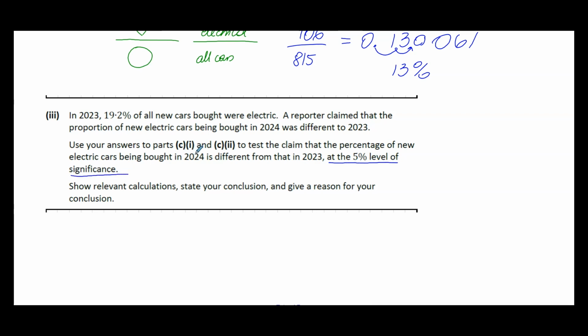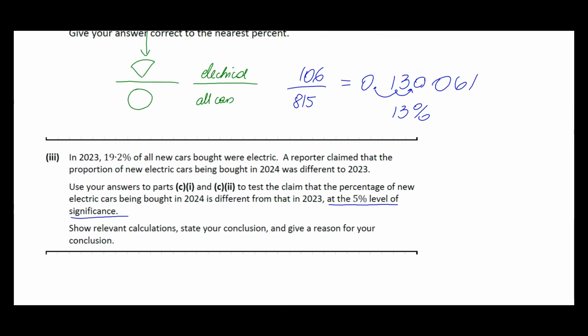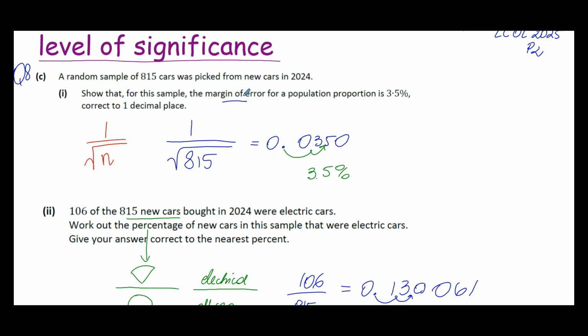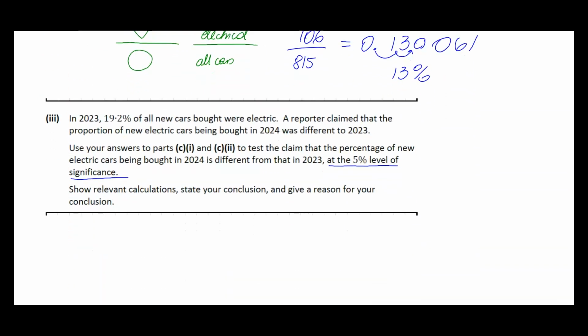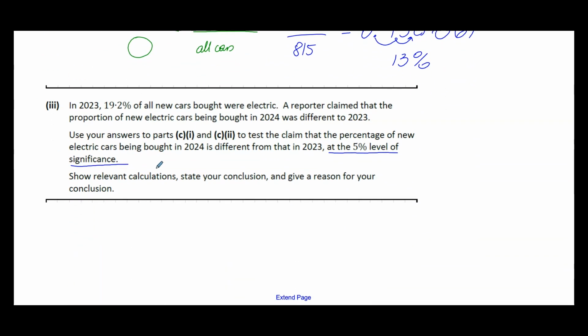Normally, they will mention here to use a hypothesis test. They didn't in this particular year. So that was that difficulty. However, the previous 2 parts were kind of a given, because once we talk about margin of error, then the next part is population proportion, then the next thing is hypothesis test. We have to show calculation, conclusion, and give a reason for our conclusion.